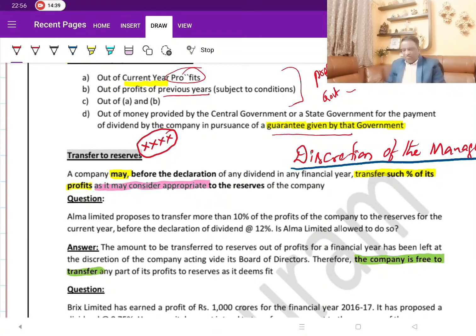Because if you read the statement, they say a company may transfer such percentage of profits as it may consider appropriate. Then it is the choice of the company. It's the discretion of the company. It's the discretion of the management. But then why is this point so important? Because this is what they have changed in this 2013 Act.